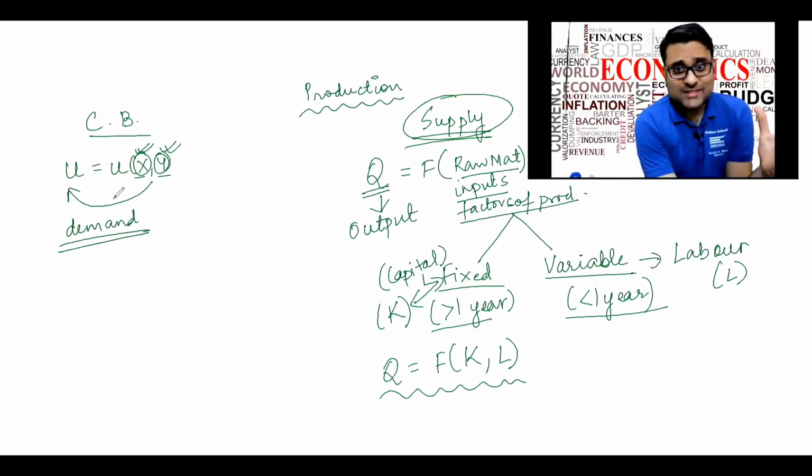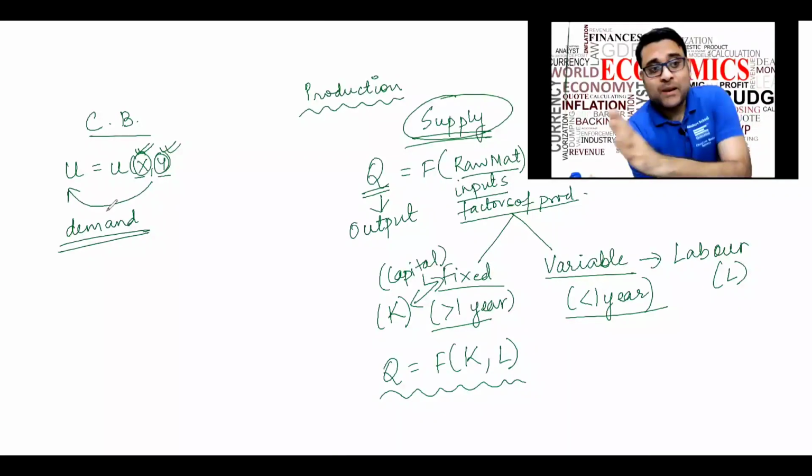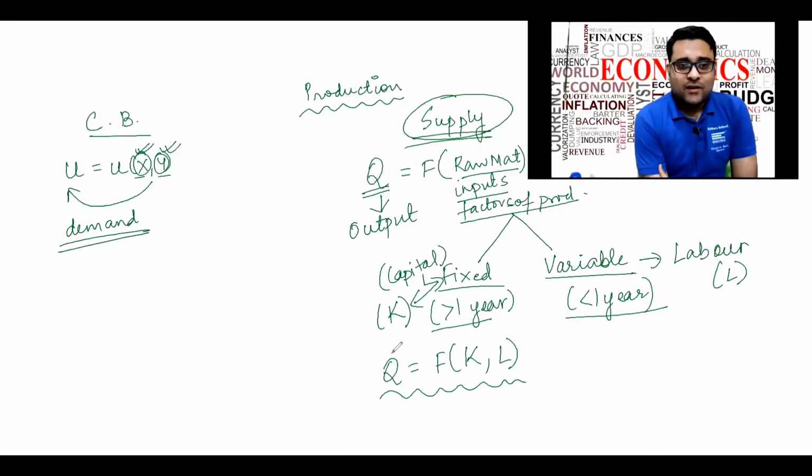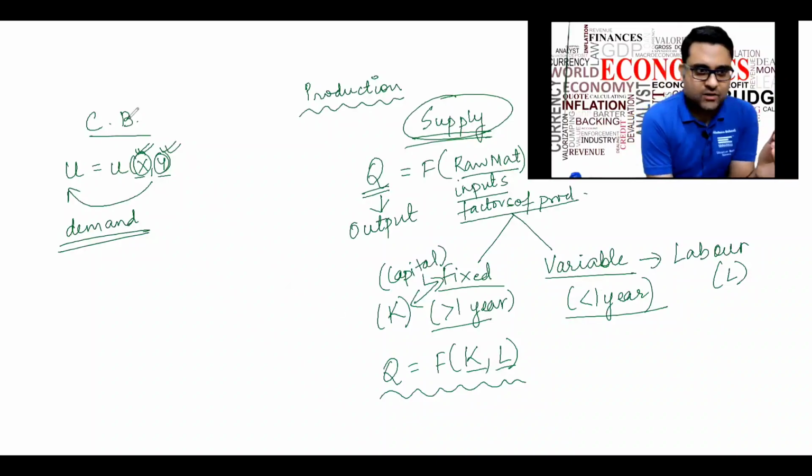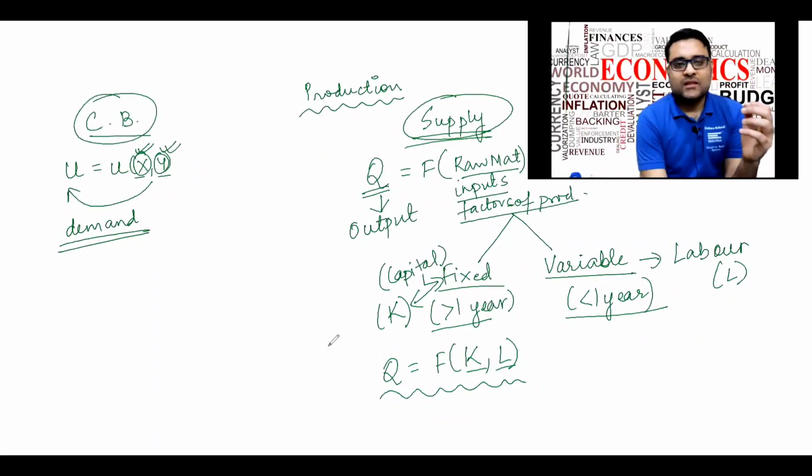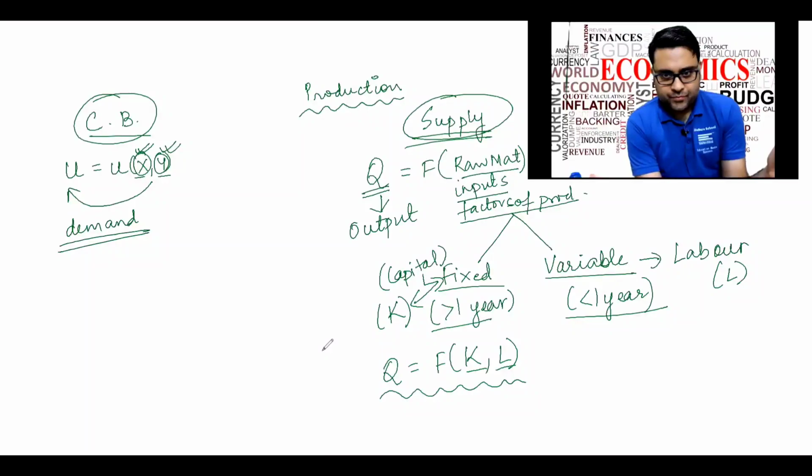In the preferences angle, we had a utility function of the consumer that was a function of two goods, X and Y. Similarly, on the supply side, we have an output which is a function of two factors, capital and labor. I am making this comparison so that all of you can understand this more easily, because consumer behavior is something that we have already done.